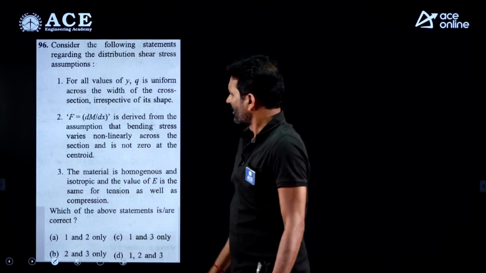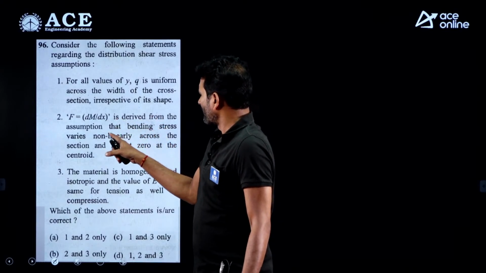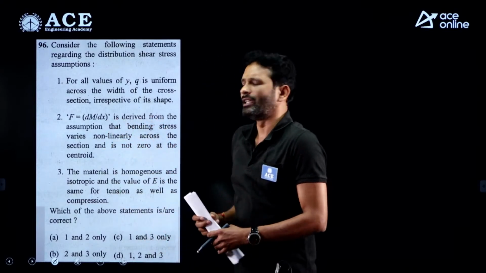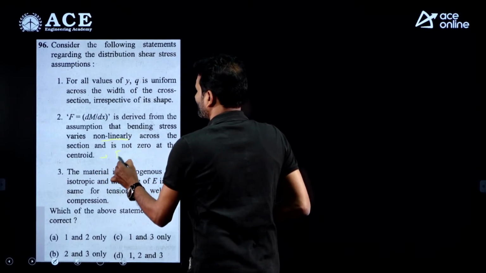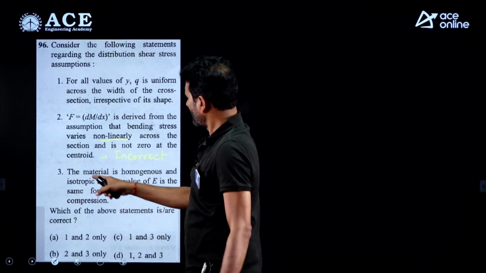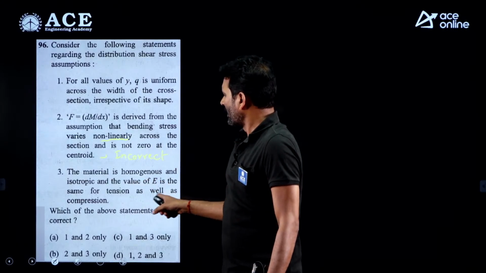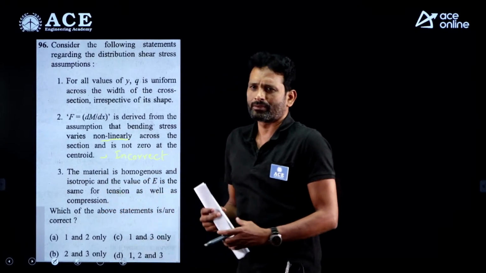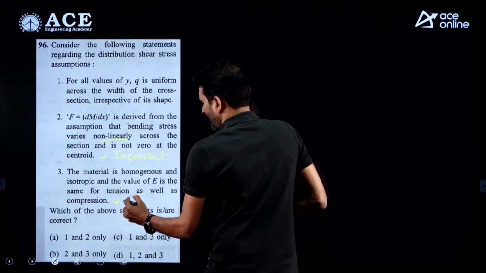This is correct assumption. Second assumption, dM over dx is derived from the assumption that bending stress varies non-linearly. This is an incorrect statement. This is incorrect. And come to the next one. The material is homogeneous and isotropic and the value of E is the same for tension as well as compression. Perfectly. This is one of the basic assumptions that we are using in case of bending.